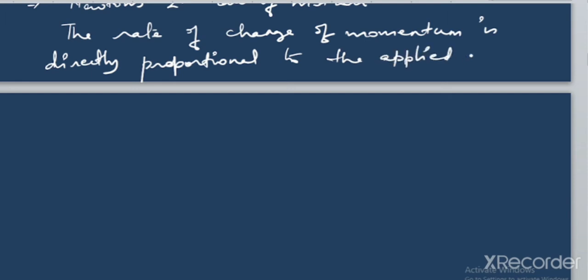What do you get here? That the rate of change of momentum is directly proportional to the applied force, and this takes place in the direction of the force applied.